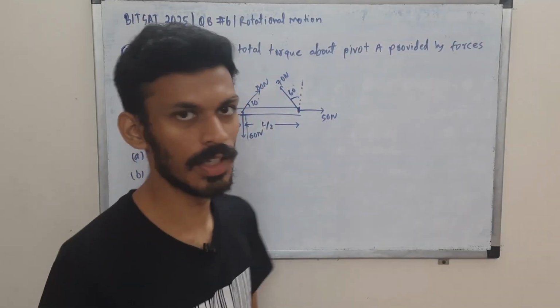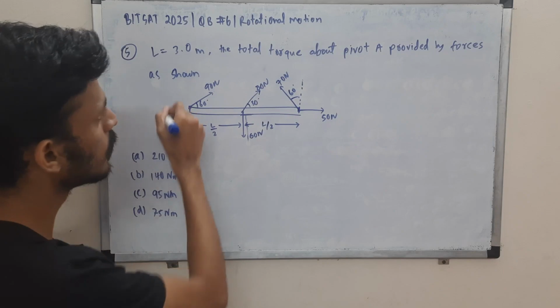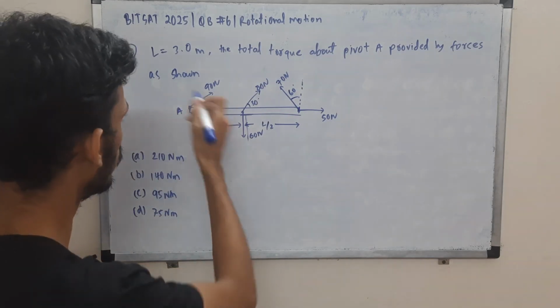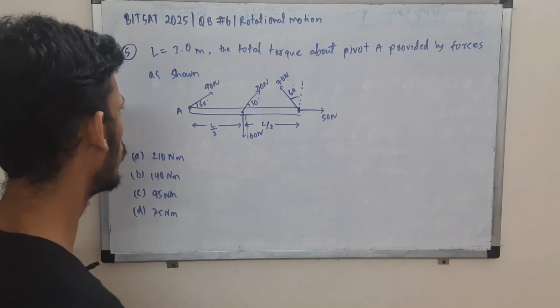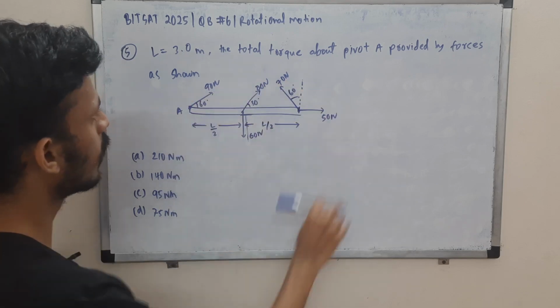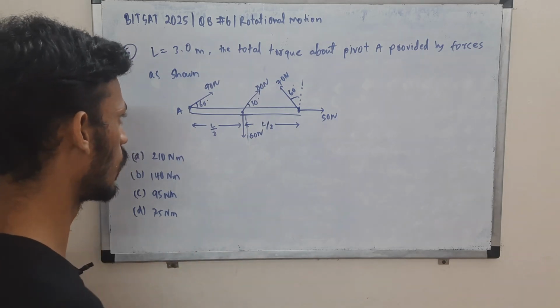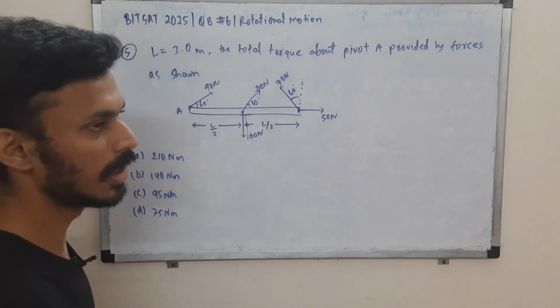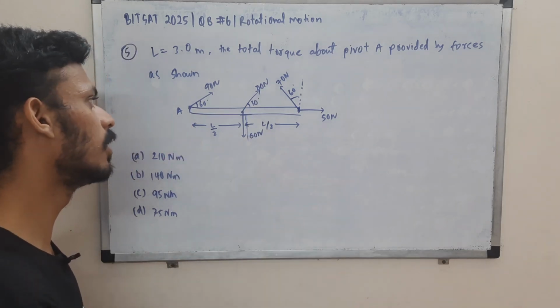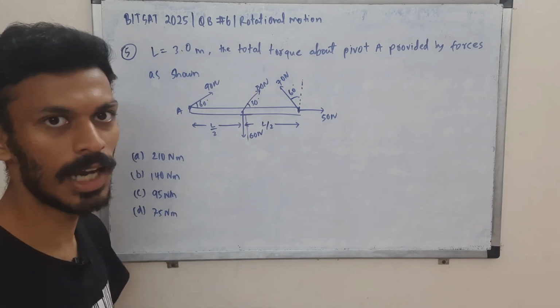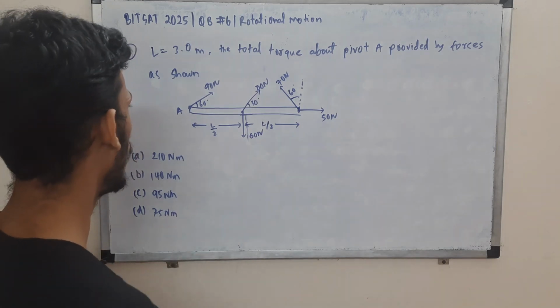Question 5 over here, we are supposed to tell what is the torque about this point A, and the forces are as shown. So we have to find the resultant torque due to all these forces. Keep in mind also the direction of the torque. Not all will add up. Some will be in the outward direction, some will be in the inward direction. We'll determine that using the right hand thumb rule.